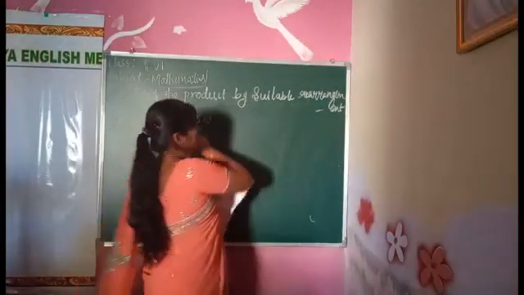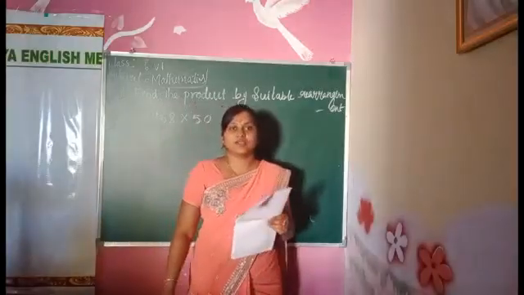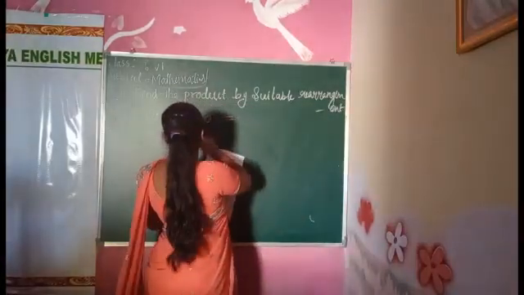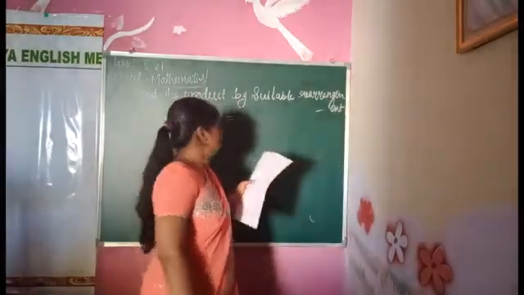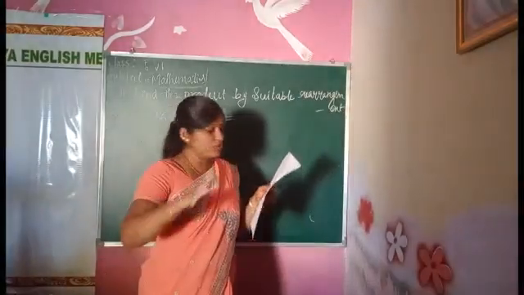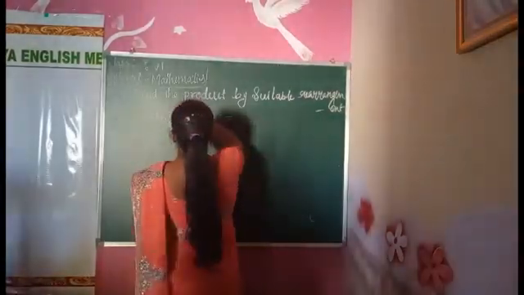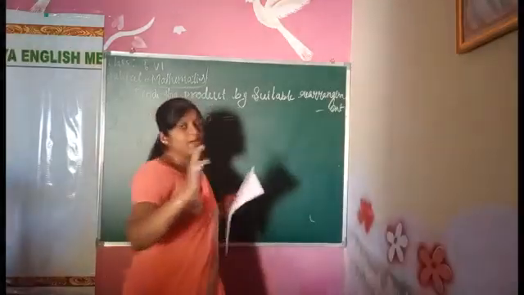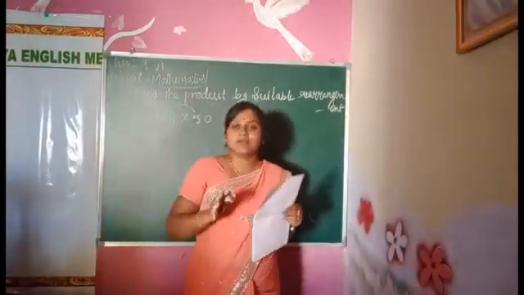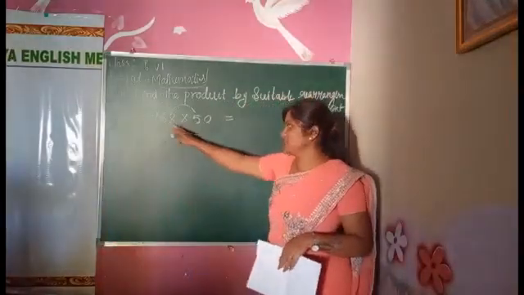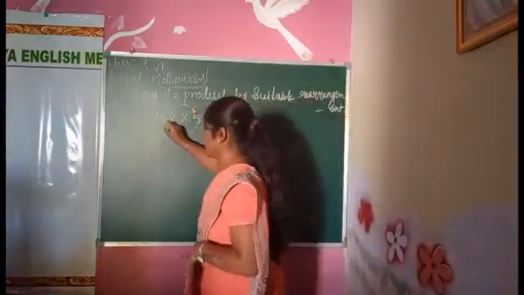Now, here they gave 3 numbers. We have to find out the product now. We have to make a group here also. 2 into 1768 into 50 they gave. I am making the interchange of these 2 numbers. First number will be like that only. Second number and third number I will interchange.